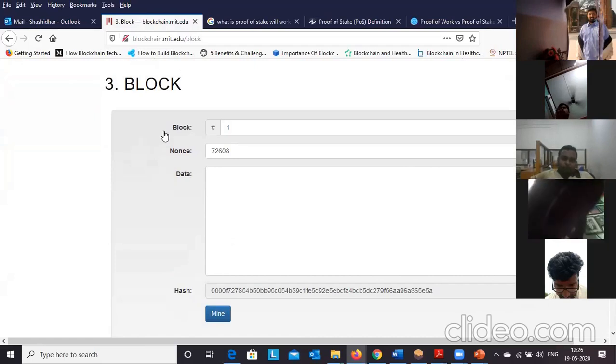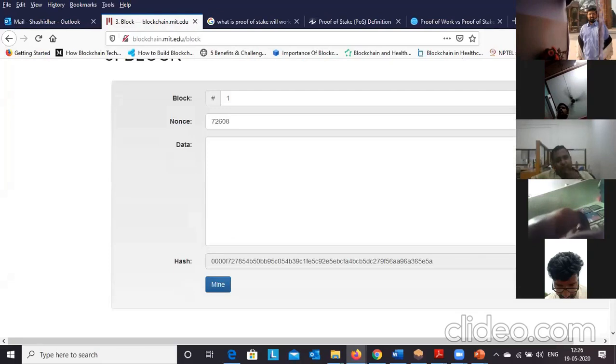It has a number that is called the block number. Then we have the nonce. Nonce is nothing but a random number that we don't know, a number generated only once. Then we have the data section, where we are going to store the transactions. Now you can see the hash value, which is the hash of this entire block. So here we have a block number, nonce, and the data section.